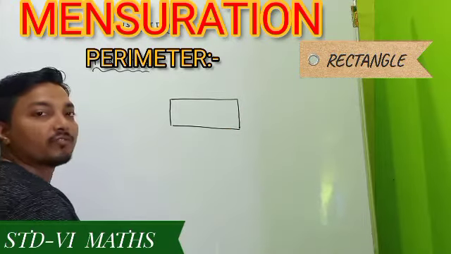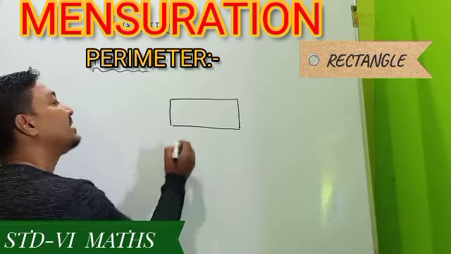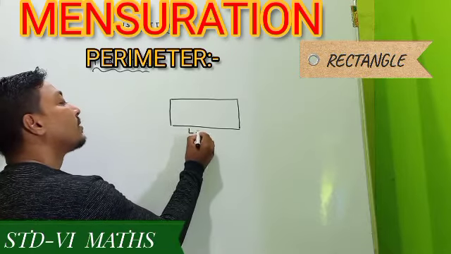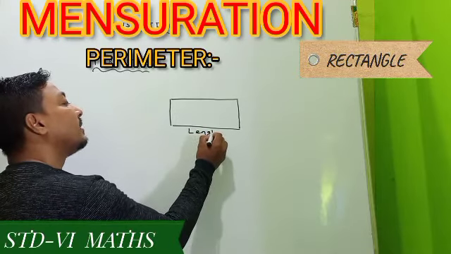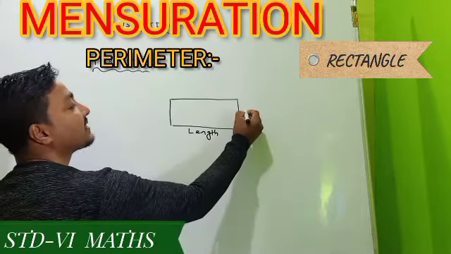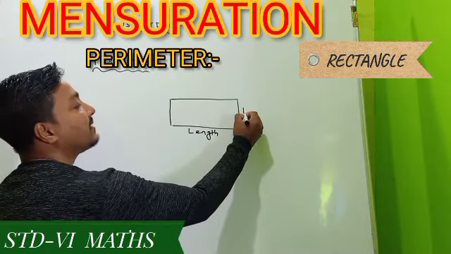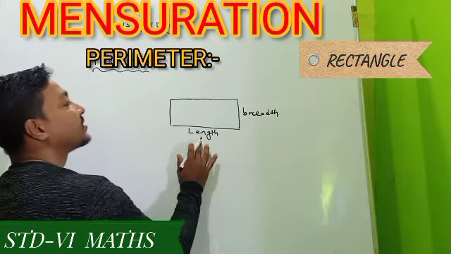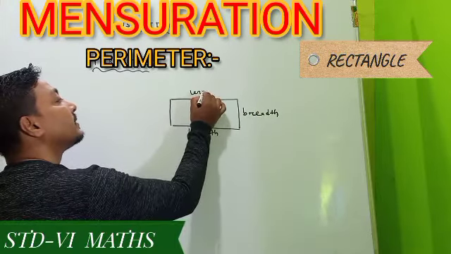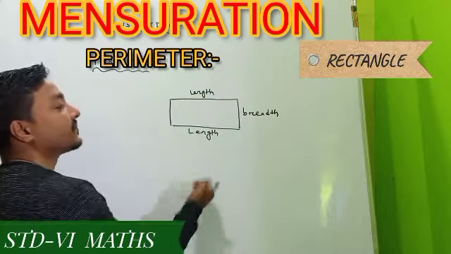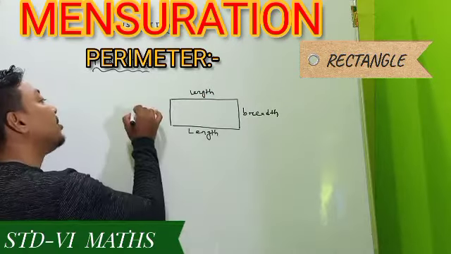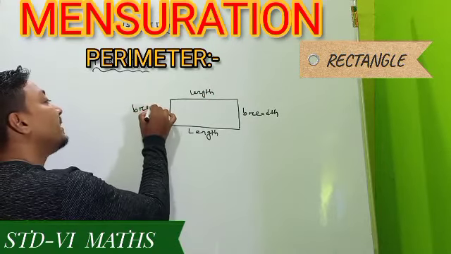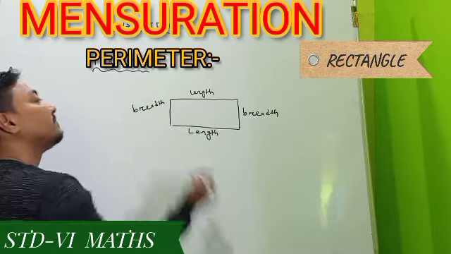This one is a rectangle, and as everyone knows, the longest side is called our length, and the smallest side is called our width, otherwise called our breadth. This one is length, and that one is breadth, and also this one is our breadth.